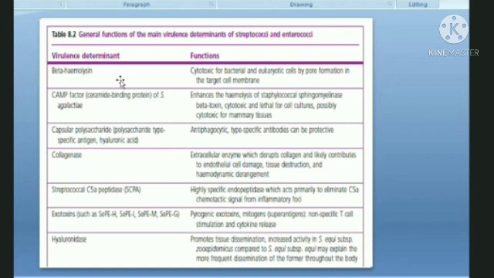You see, beta hemolysin is the foremost requirement for any streptococcus species to be pathogenic. It has to produce beta hemolysin, which is cytotoxic for the cells, and it targets the cell membrane. Specifically, the host cell membranes are targeted by the beta hemolysin, and as a result, the host cell membranes are destroyed, and this is how it produces pathogenicity.